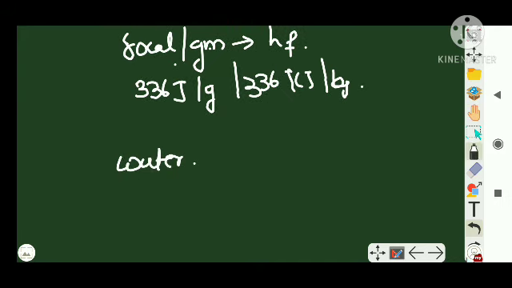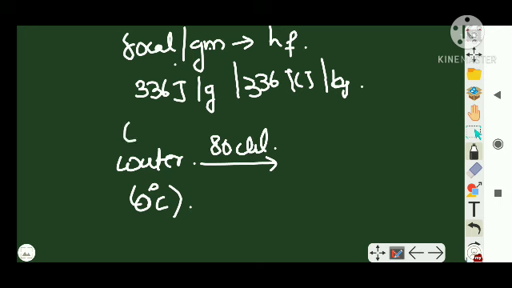Similarly, I can talk about water. Water at its freezing point, 0 degrees Celsius, when 80 calories are taken from 1 gram of water, that is unit mass, converts to ice at 0 degrees Celsius.